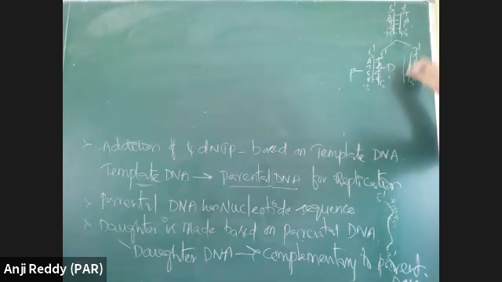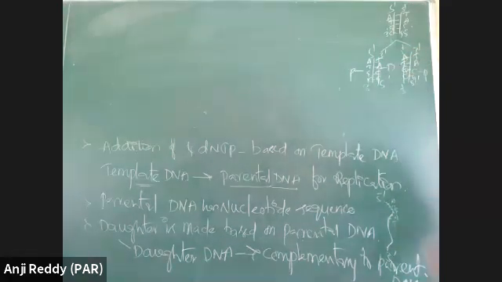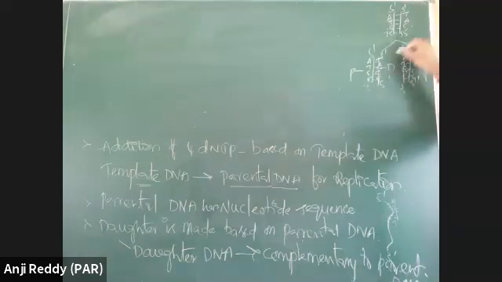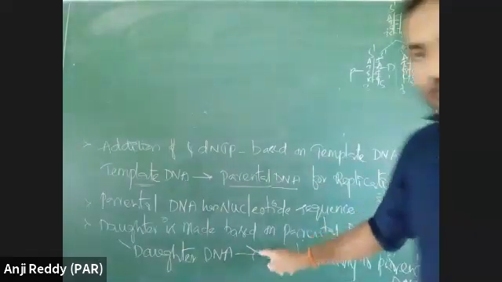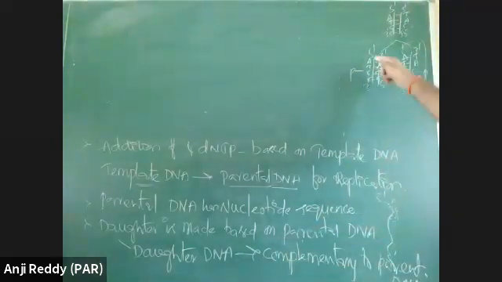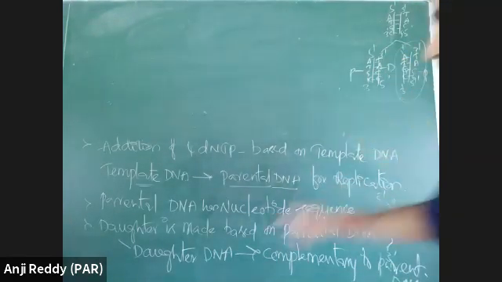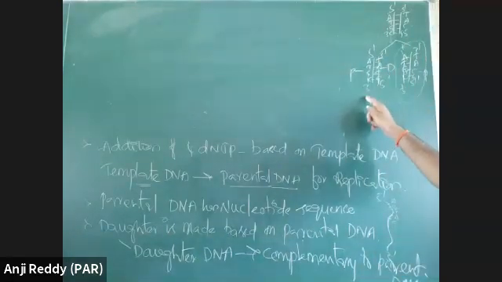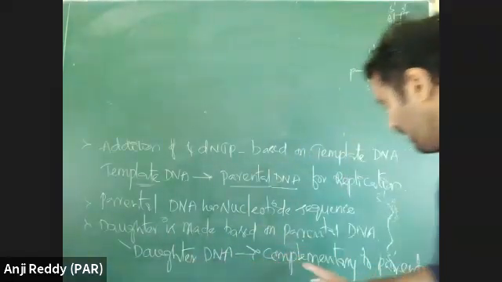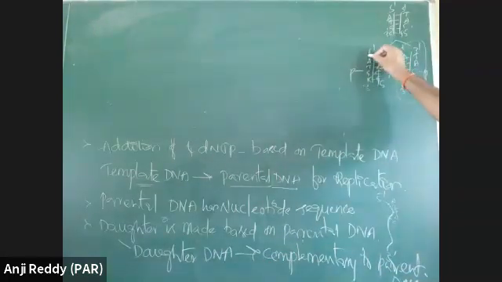So opposite sequences should be attached. When opposite sequences are attached, complementary nucleotides are attached, there is formation of a double-stranded DNA molecule. That is this point. This is daughter DNA. Daughter DNA is made based on parental DNA. This daughter DNA is complementary to parental DNA.